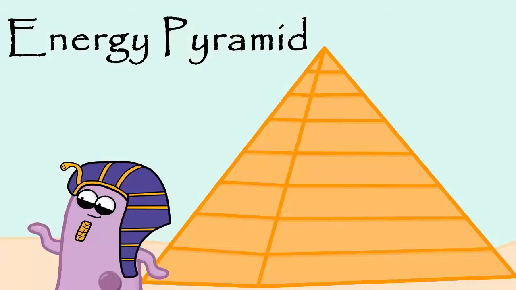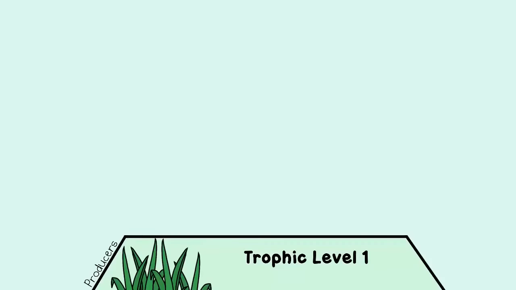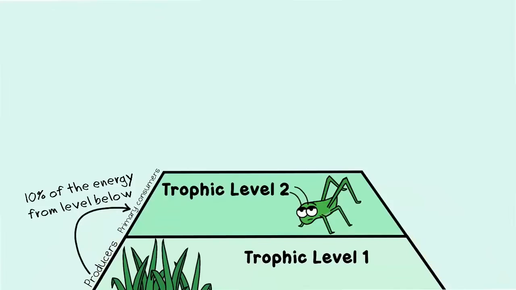You can also arrange this same food chain into an energy pyramid. The producers are at the base here. In trophic level 1, they actually contain the most energy. What is crazy to think about is the primary consumers here, in trophic level 2, they actually only store 10% of the energy from the producers.